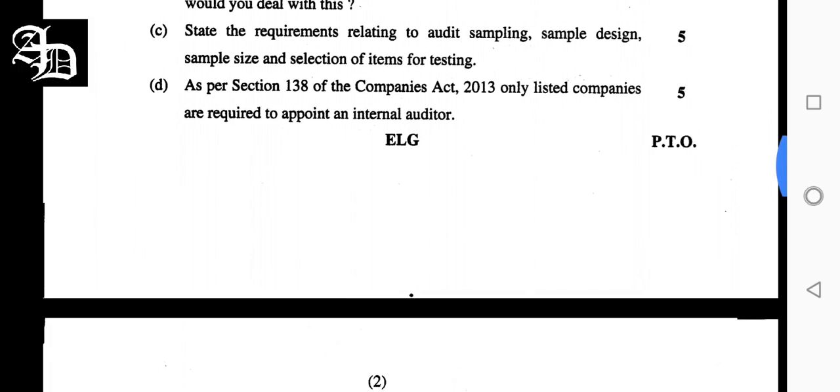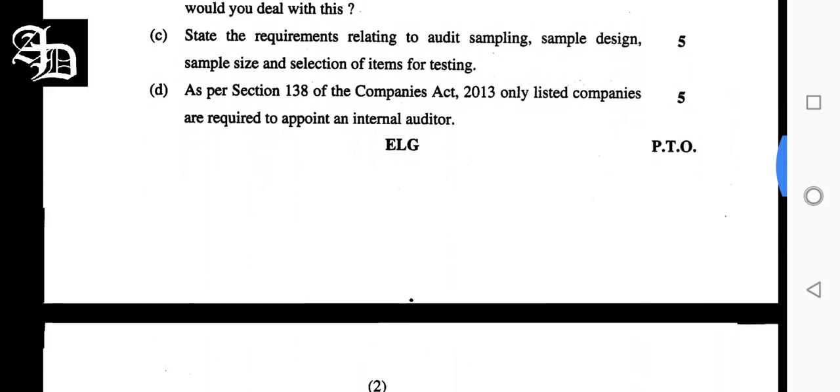Talking about the C part of the first question: state the requirements relating to audit sampling, that is sample design, sample size, and selection of items for testing. For sample design, when designing an audit sample, the auditor shall consider the purpose of the audit procedure and the characteristics of the population from which the sample will be drawn. Talking about sample size, the auditor shall determine a sample size sufficient to reduce sampling risk to an acceptably low level.